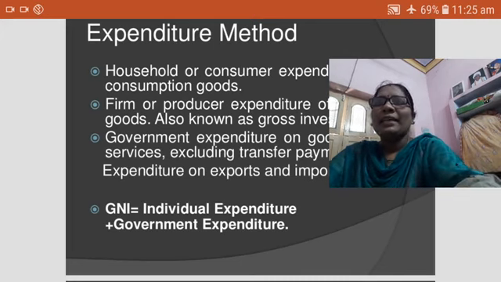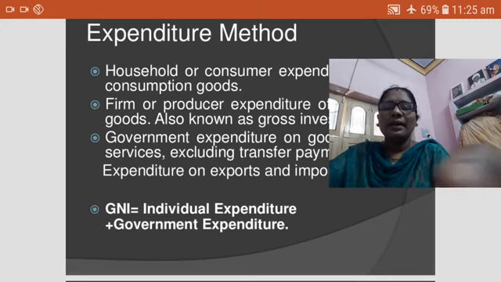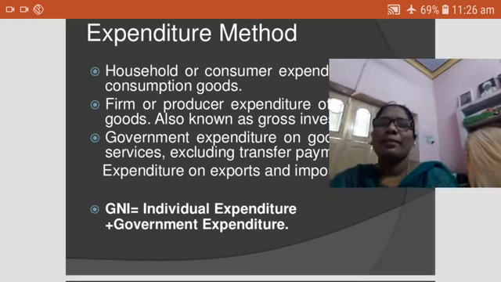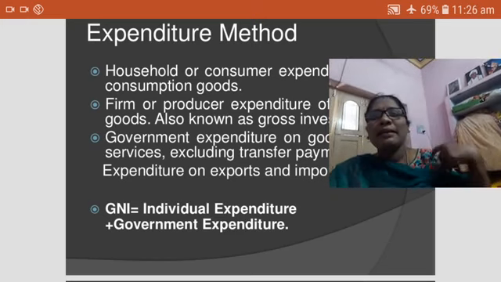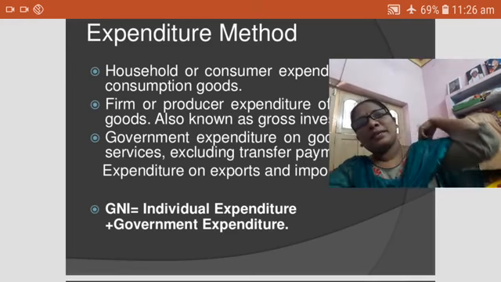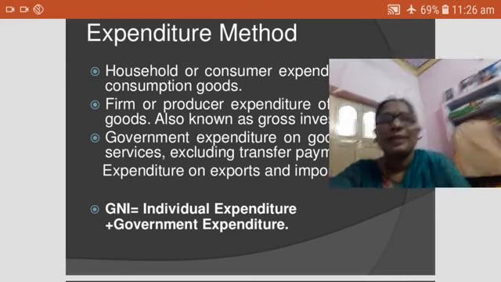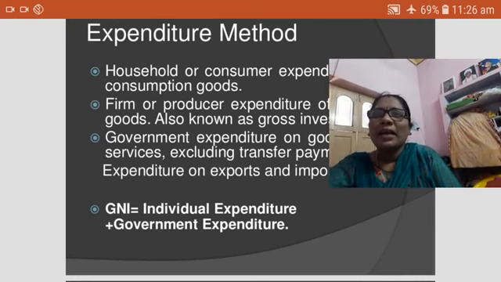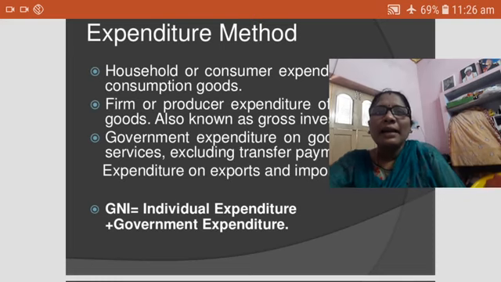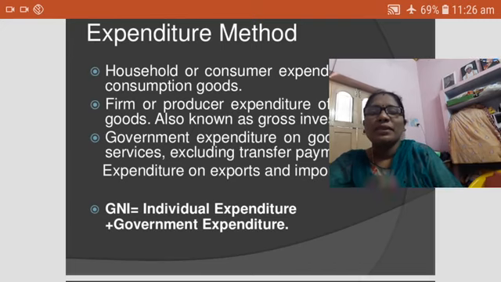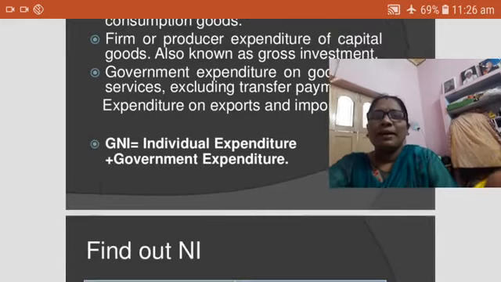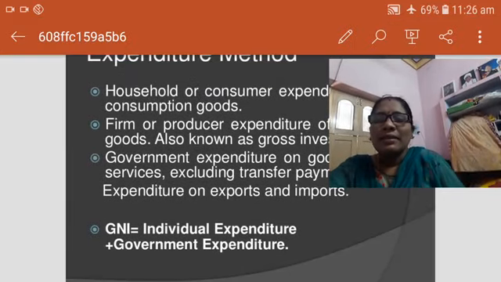Here all the expenditures means the householders' expenditure, then the firms' expenditure, then the government expenditures. The total expenditure of the householders, firms and government are added. So these three expenditures added give the national income.